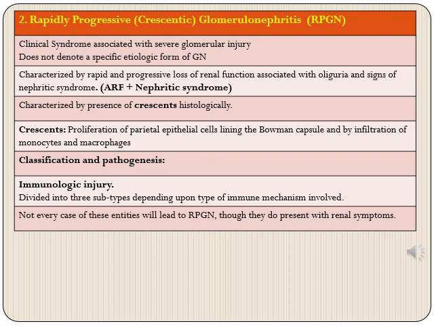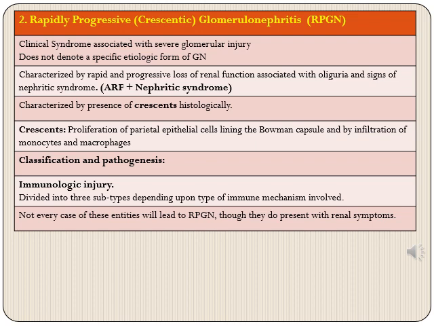Classification and pathogenesis. The pathogenetic mechanism is immune mediated injury, and this is further divided into three subtypes depending upon the type of immune mechanism involved. Not all cases of these entities will lead to development of RPGN, and this is what I need to highlight here.